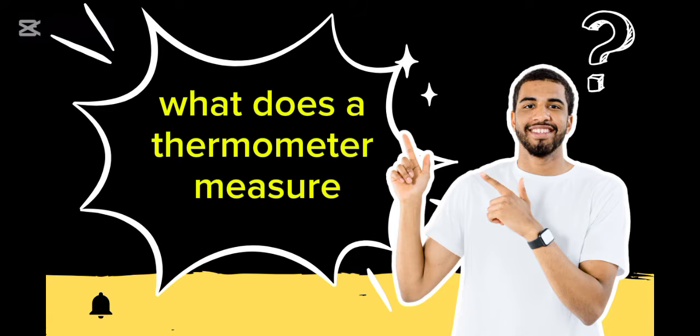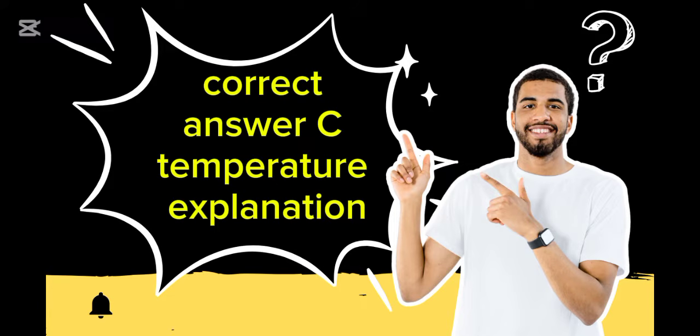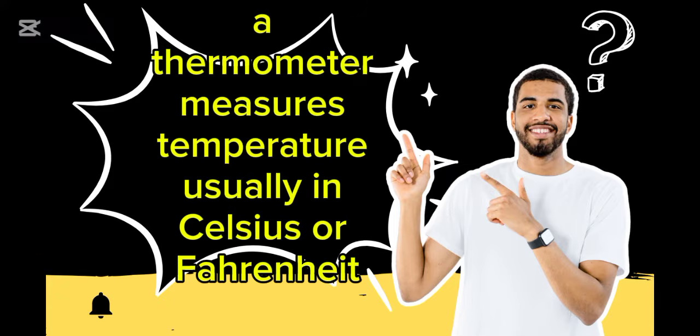Question 42. What does a thermometer measure? A. Pressure. B. Speed. C. Temperature. D. Humidity. Correct answer: C. Temperature. Explanation: A thermometer measures temperature, usually in Celsius or Fahrenheit.